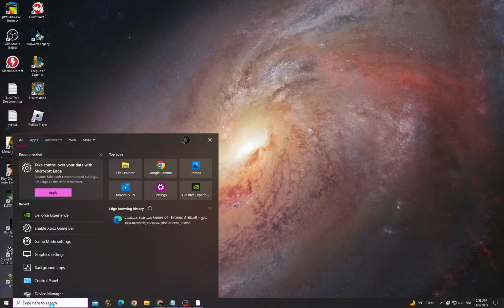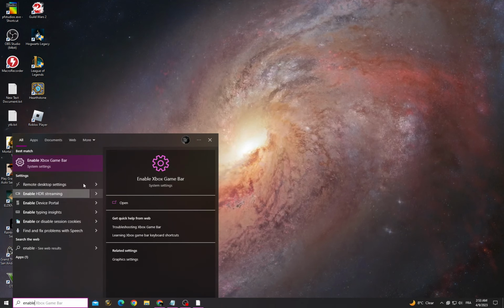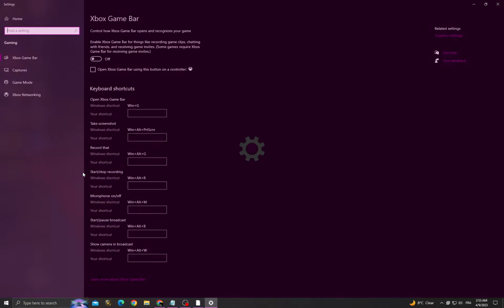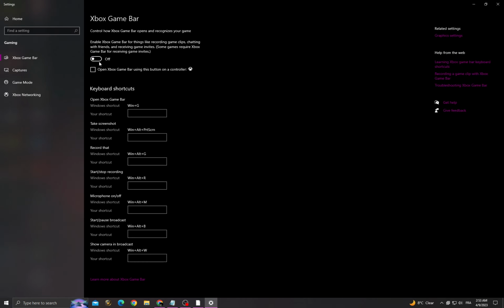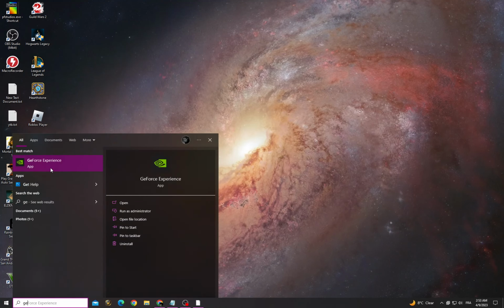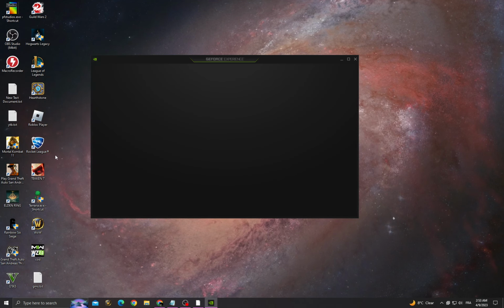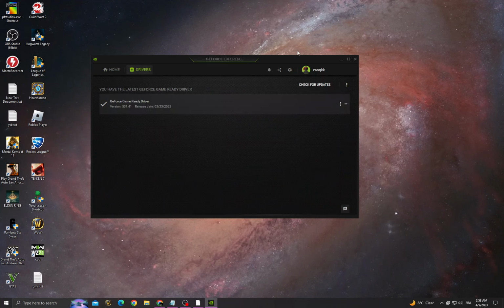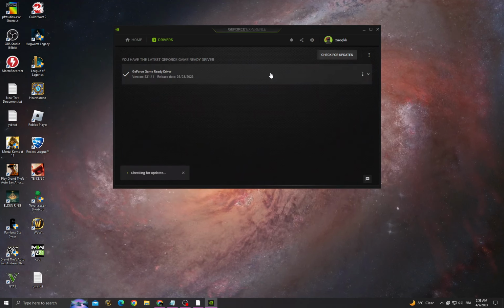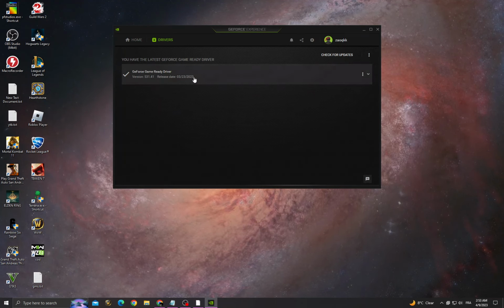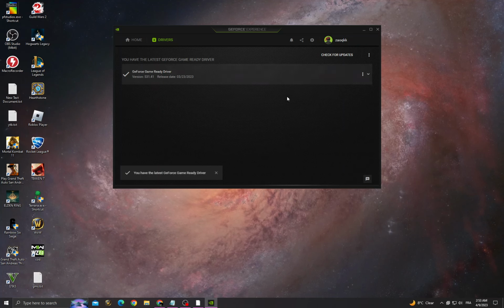and go to Enable Xbox Game Bar. Turn off this option, go to GeForce Experience, Drivers, and make sure to install the latest update for your graphics card and your problem must be fixed.